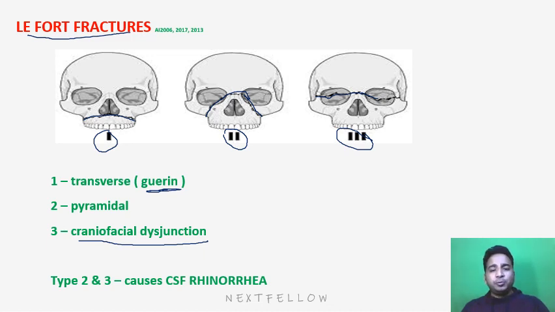And these type 2 and type 3 fractures may both lead to CSF leak, because the fracture line is running at the level of the nasal bone, or we can say at the level of the ethmoidal bone. So that may result in CSF rhinorrhea. So try to remember this diagram if any time the examiner wants to ask about type 1, type 2, type 3 Le Fort fracture. If you remember how these fracture lines are running, you can answer properly: what are the bones involved and how this will impact.